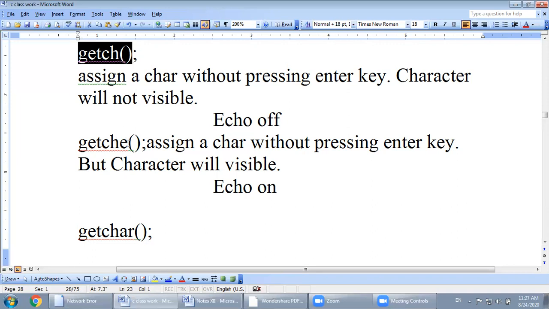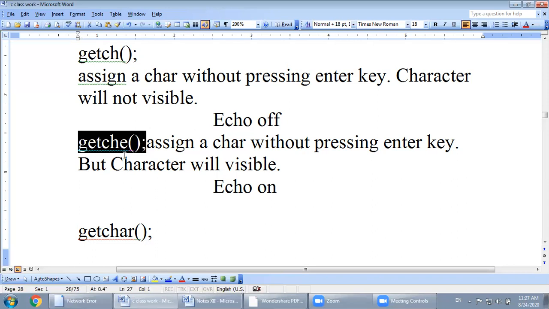Now the similar function is getche. Over here, you check that in the getch function there is no e. In the getche function, the e is present, and it shows that its echo is on. It means that whenever you assign any character to a variable of type character, it will be visible.